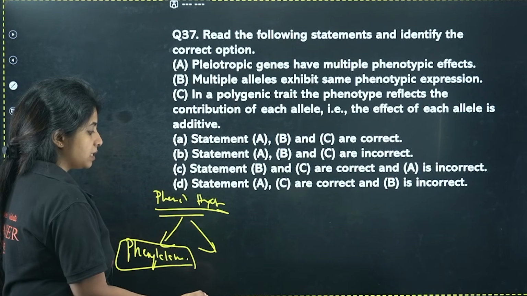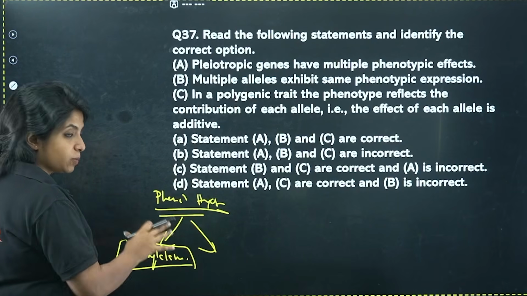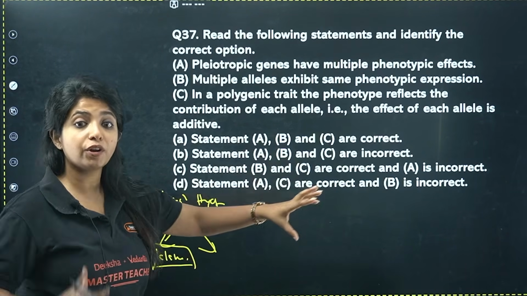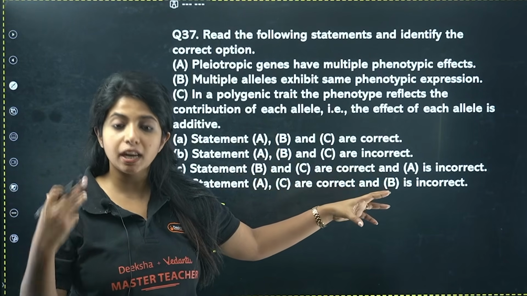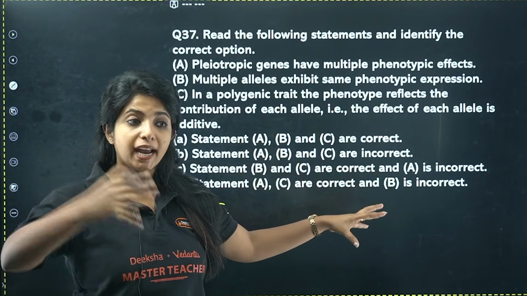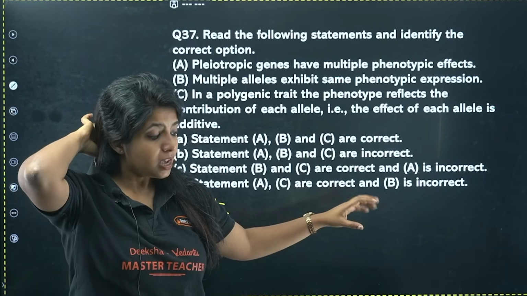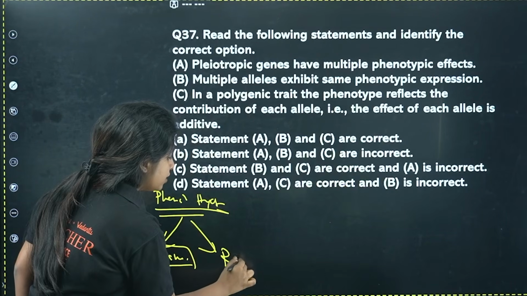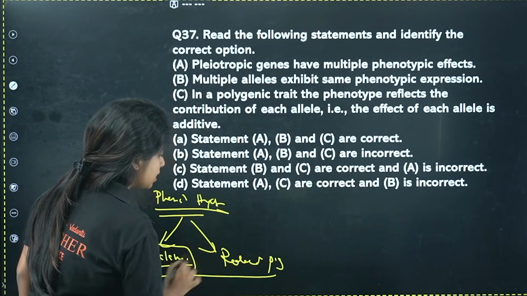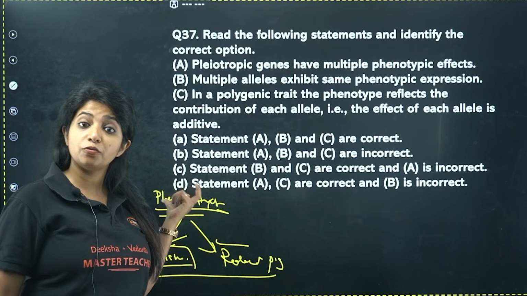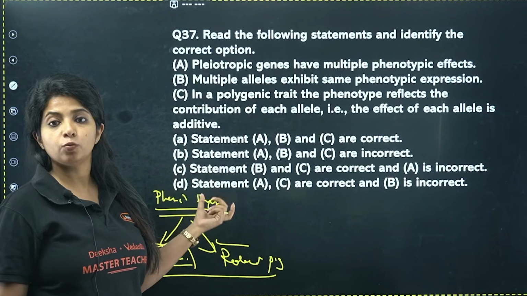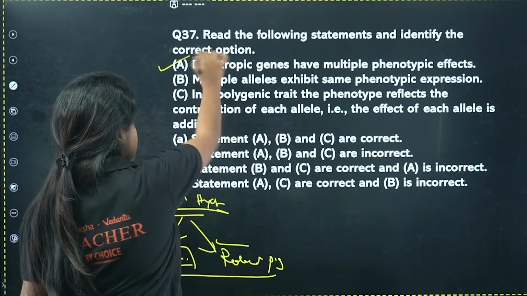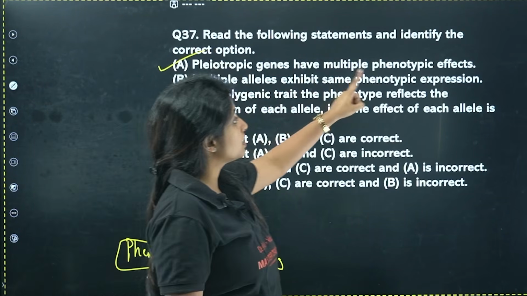The second problem is that this enzyme is responsible for the conversion of phenylalanine to tyrosine. And tyrosine is super important for our pigmentation, skin pigmentation, hair pigmentation and things like that. It is going to help in the production of melanin. So that function is also not happening, which is why you will have reduced pigmentation. So two characters are being hampered because of one gene being affected. These genes are known as pleiotropic genes, genes which affect multiple phenotypic things. So this is correct.